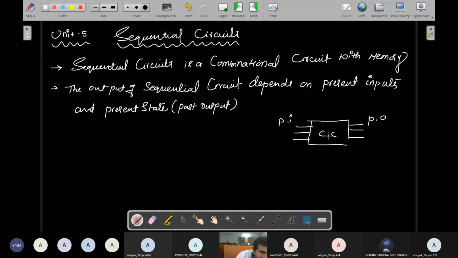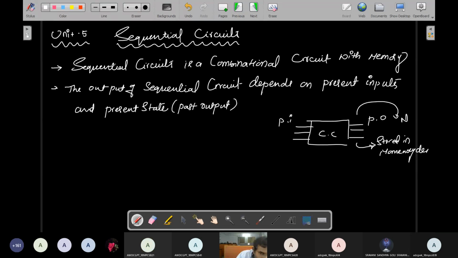These combinational circuits have a memory device, so the present output is stored in the memory device. This memory is fed back to the input. With the help of the present output, we will get the next output.